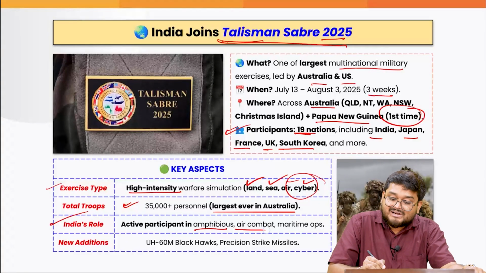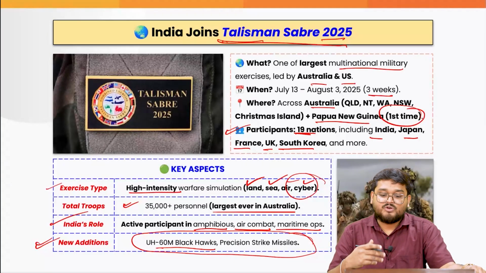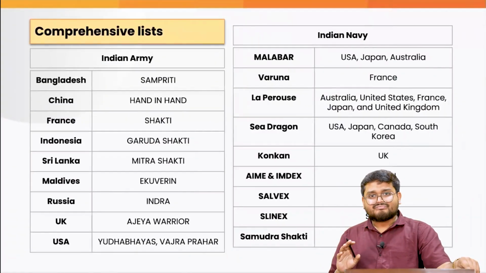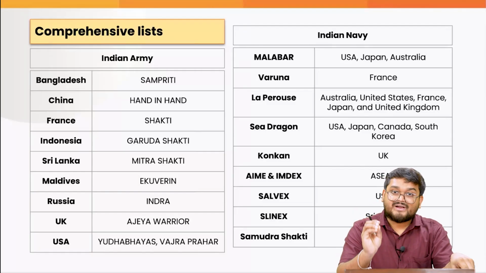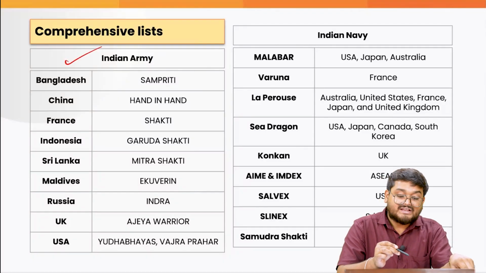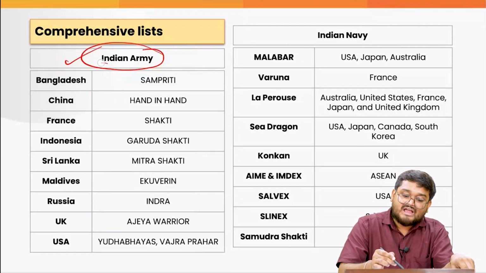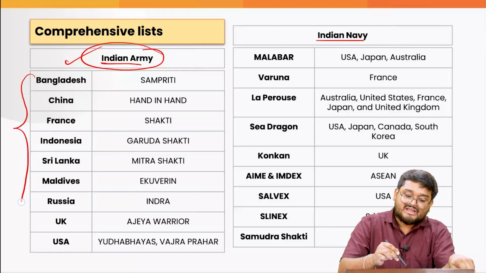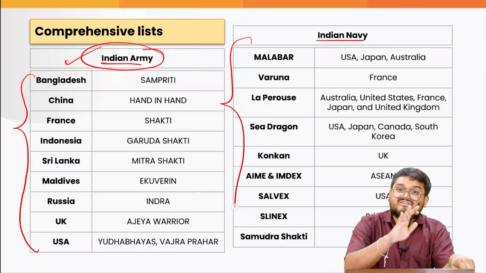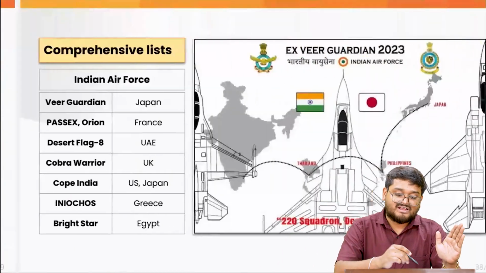Also, India is focusing on air combat and maritime operations. And new additions will be so many other missiles, helicopters and new sensitive equipment. Now, the main thing that we have to keep in mind are the various other exercises. So pause my screen or you can also look at it in the handout. The various exercises India is having with reference to its army, air force and navy. So we have all these countries, and with these countries we are having the exercises. You have to know the names and the participating countries in this manner.